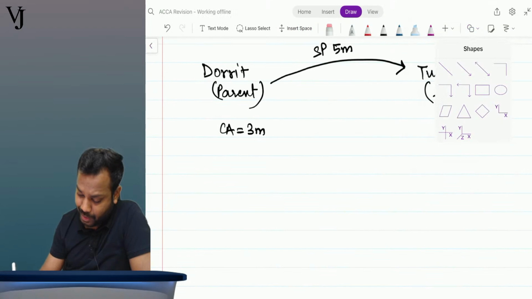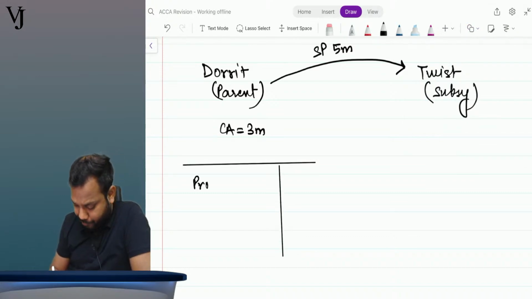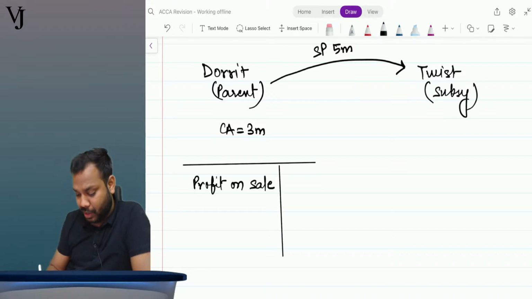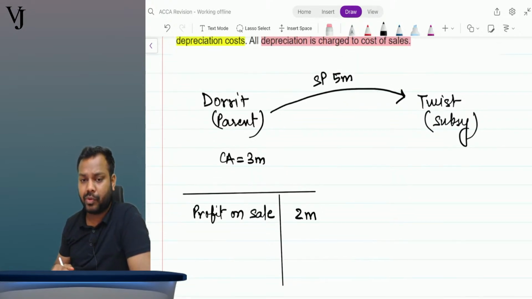Now in their individual financial statements, they would have recorded something like this. Tell me yes or no. The parent would have recorded a profit on sale of 2 million. Tell me yes or no. The parent would have recorded a profit on sale of 2 million, right?